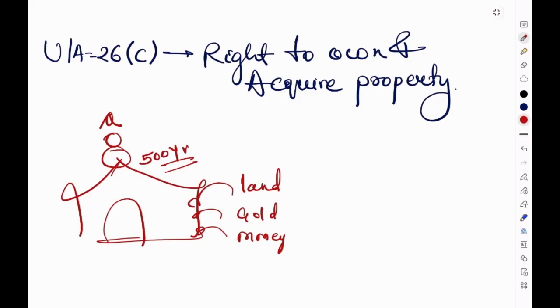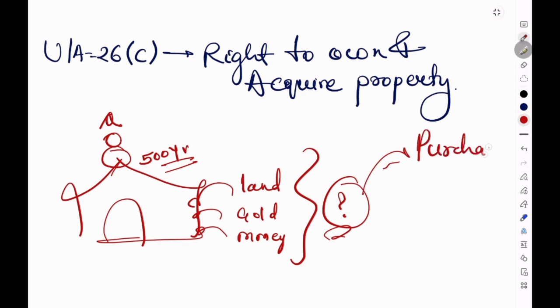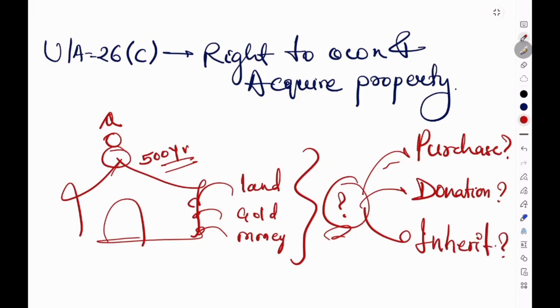One day a question arises: can religious institutions legally own all this property? Can it purchase new land? Can it receive donations? Can it inherit property through wills? Or does the constitution only protect the worship or the rituals? So to answer all these things, we have to read what? Article 26 clause C.